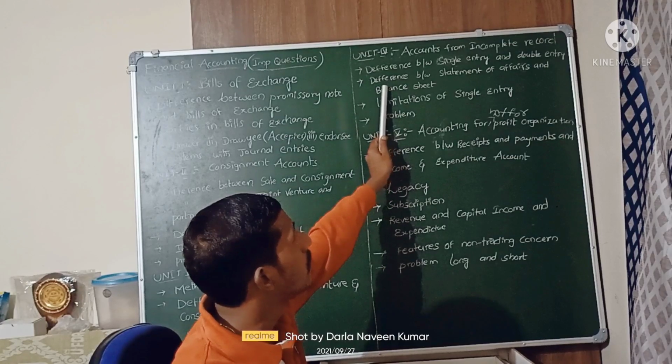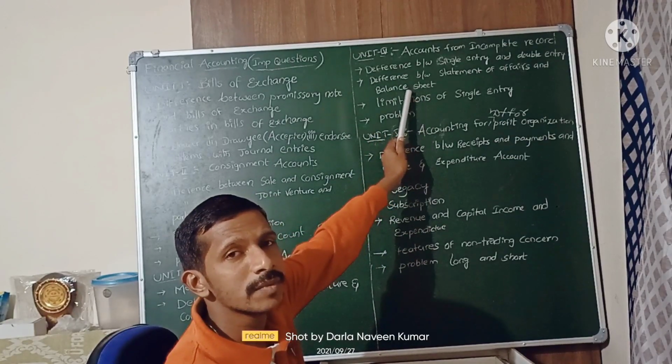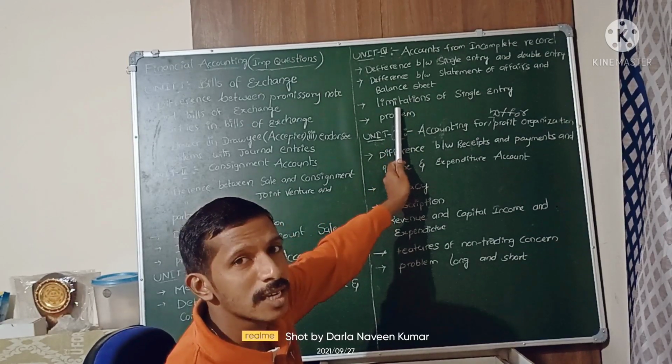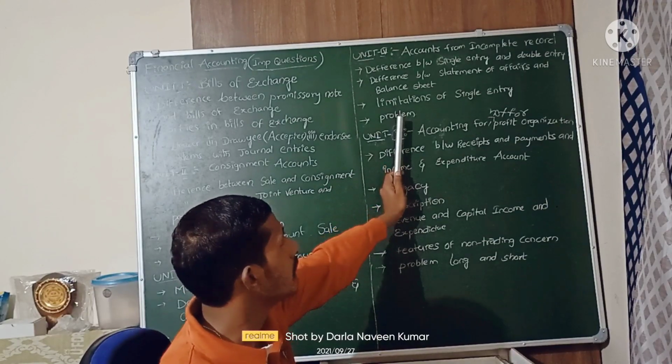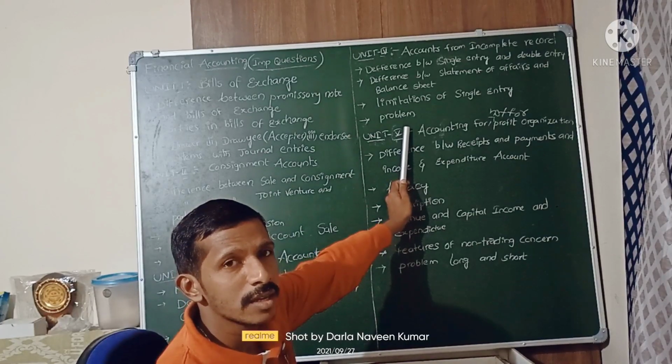Next question: difference between the statement of affairs and balance sheet. Next one, limitations of the single entry system. Short answers they will ask: limitations, features. Next are problems, so you need to learn the formats in every chapter.